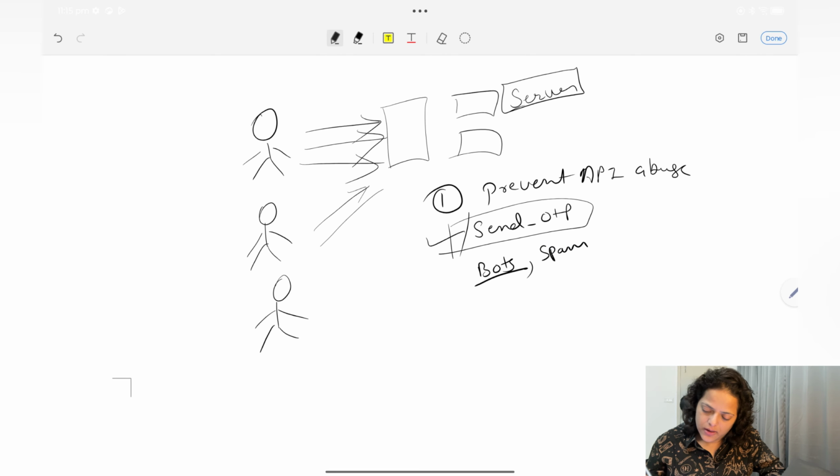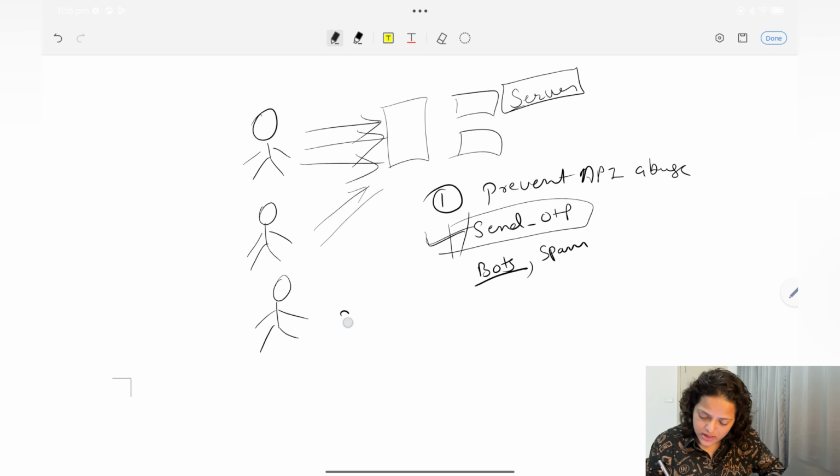If he tries to send 1000 requests or 1 million requests per second, then your API, your server will go down, right? So what is the solution? The solution is that per second a user can send n number of requests, like 3 or 5 requests per second. If it crosses that number, then you block the user for some time, and after some time he can again send requests, but again a maximum of 3 or 5, the number you have decided.